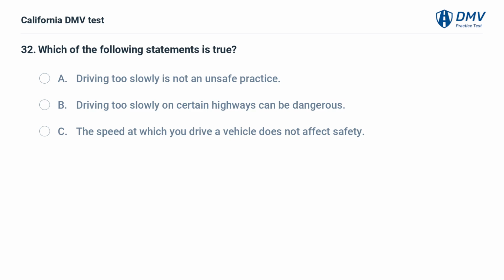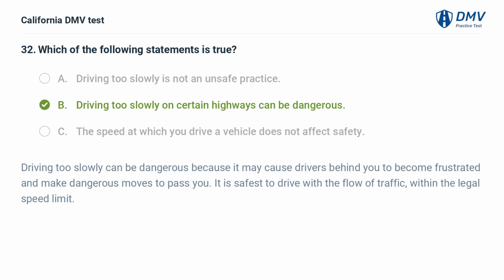Which of the following statements is true? A. Driving too slowly is not an unsafe practice. B. Driving too slowly on certain highways can be dangerous. C. The speed at which you drive a vehicle does not affect safety.